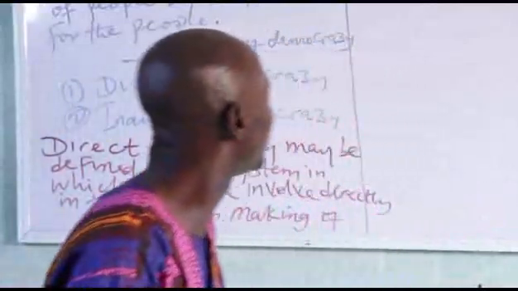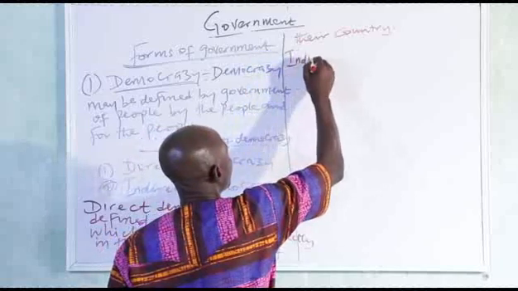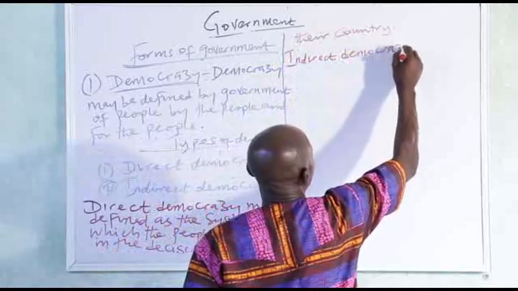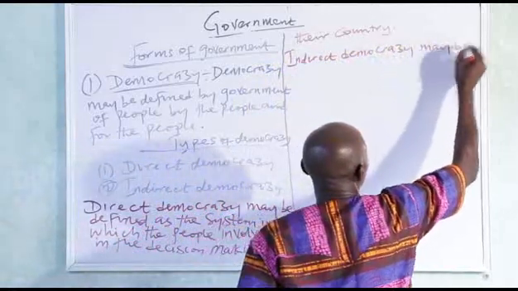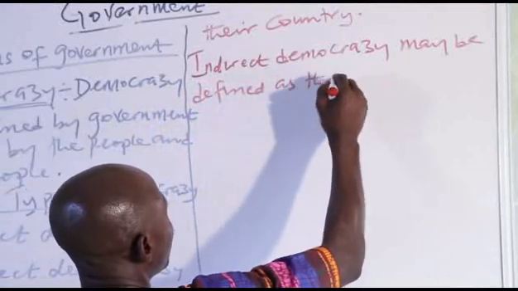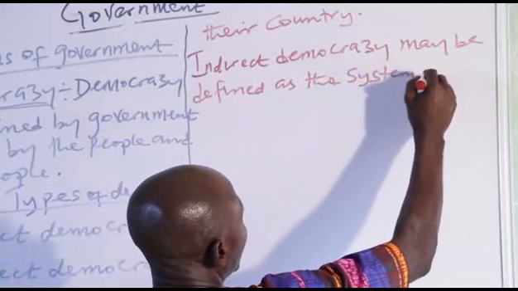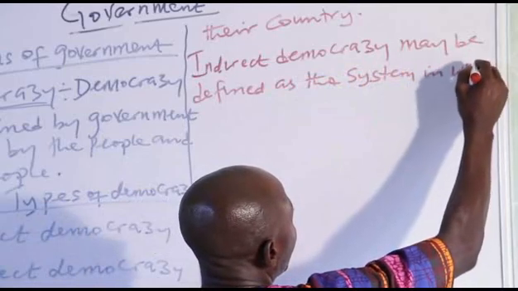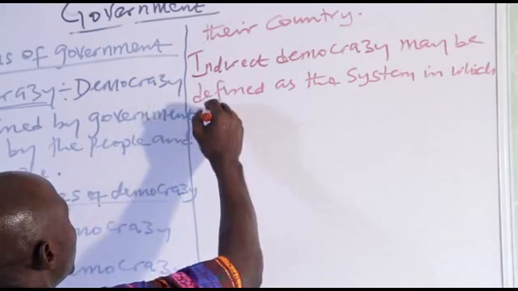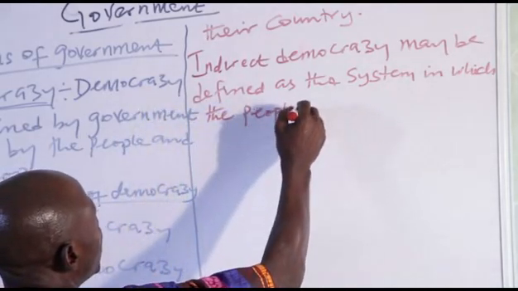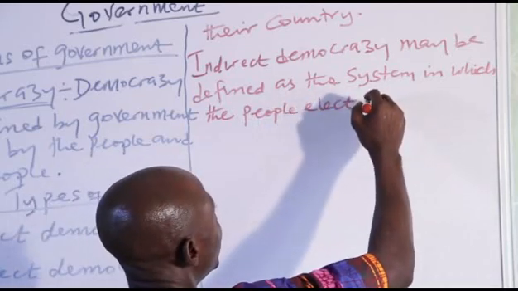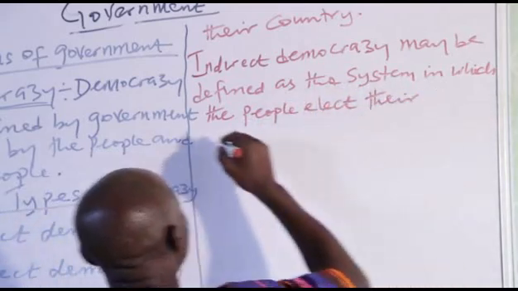That is, indirect democracy may be defined as a system in which the people elect their representatives.